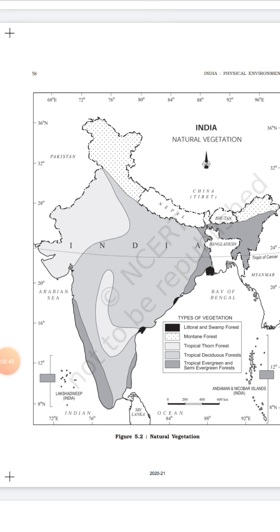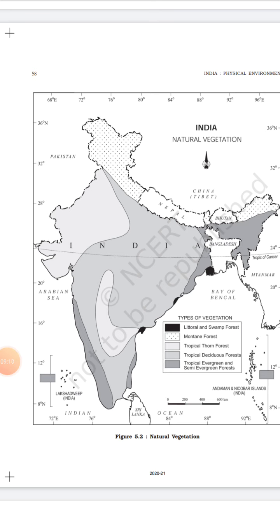And next is mountain forest. So mountain forests, as the name suggests, are found in the mountain area of our country, that is Jammu Kashmir, Himachal, Uttarakhand, then Arunachal Pradesh, Sikkim belong to this category. And the last is littoral and swamp forest.